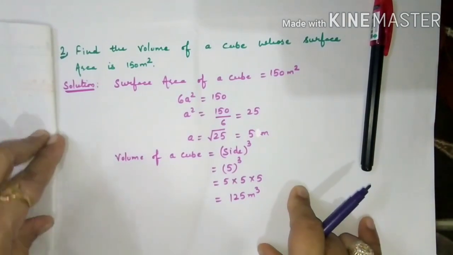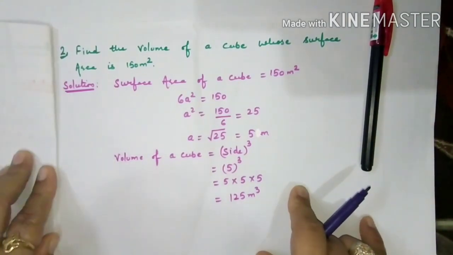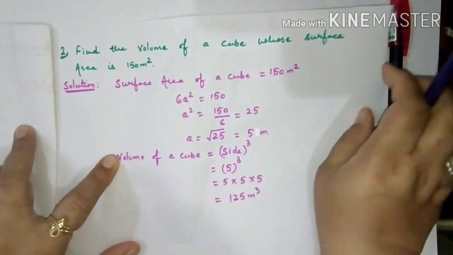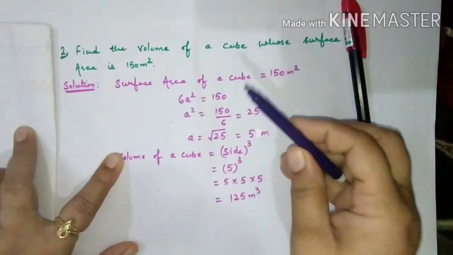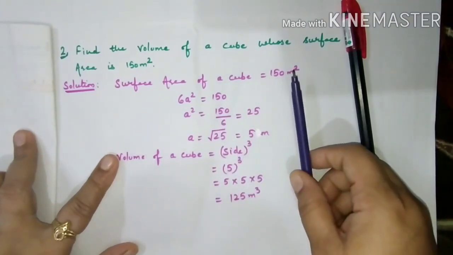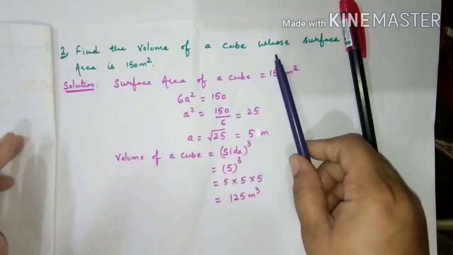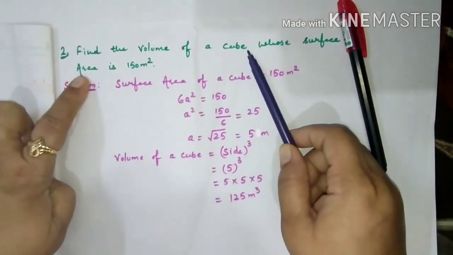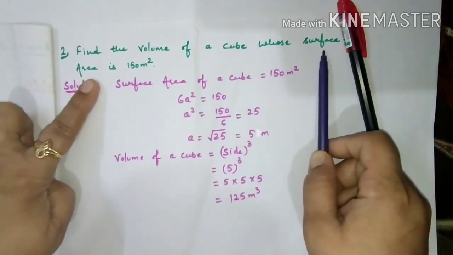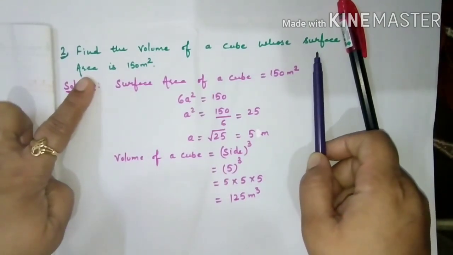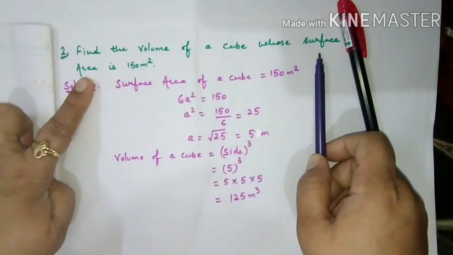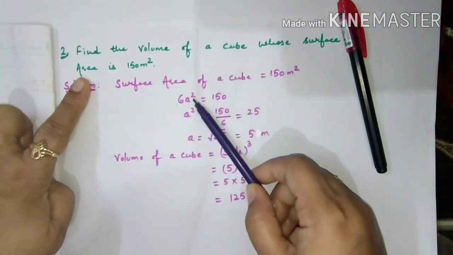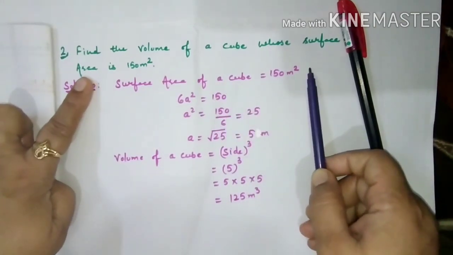The next question is: find the volume of a cube whose surface area is 150 meters square. Again, I want to say that you must learn the formulas. If you have good clarity about the formulas, then the questions are very easy for you. What is the surface area of the cube? If the word surface area is used, children, then you take the total surface area, not the lateral or the curved. Total surface area of a cube is 6a square, which is 150 meters square.